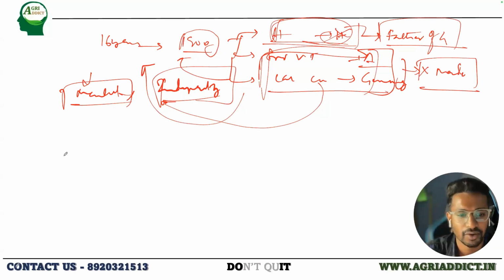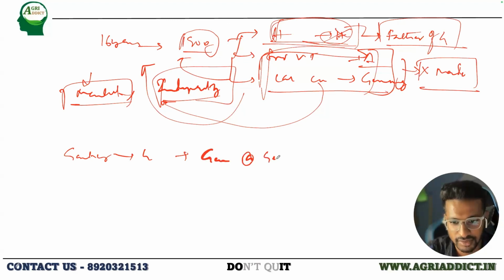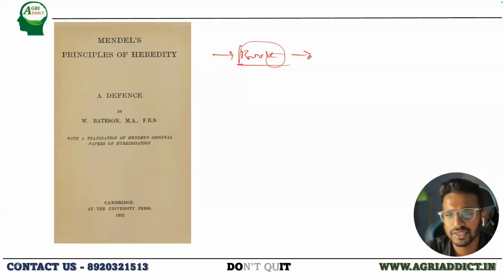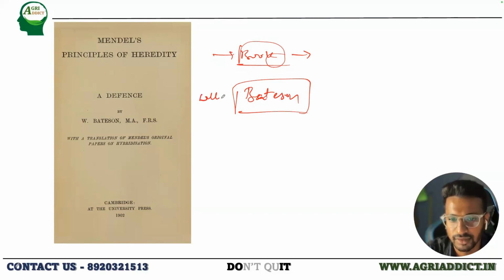Okay, and we already discussed the word genetics. It is genetikos, which means to generate or genesis, the origin. So this is a book written by whom? Who was the first person? Let me just take the name itself, Bateson. So what is the important contribution of William Bateson? He translated Mendel's works.